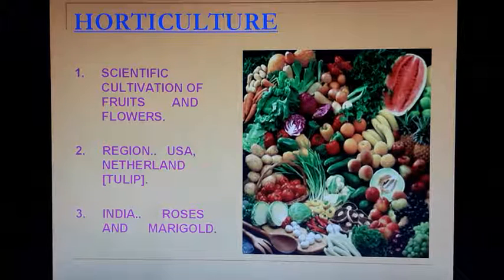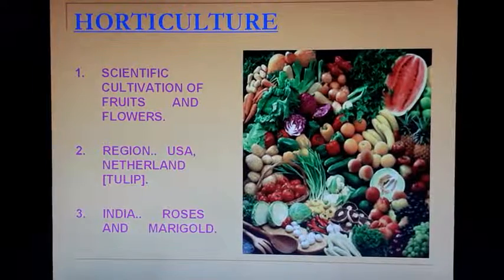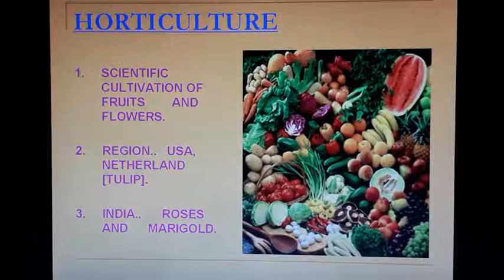Now the next commercial farming is horticulture. It's the scientific cultivation of fruits and flowers. The regions are basically the USA and the Netherlands. The Netherlands is very famous for tulip horticulture. In India, roses and marigolds are the basic crops, and whatever we are seeing in the pictures is part of horticulture.